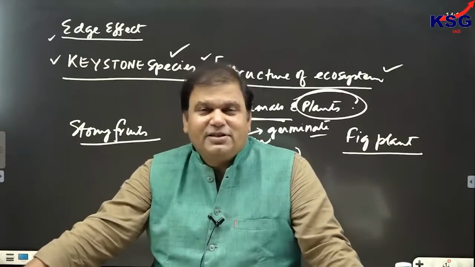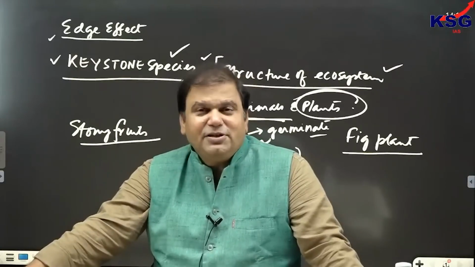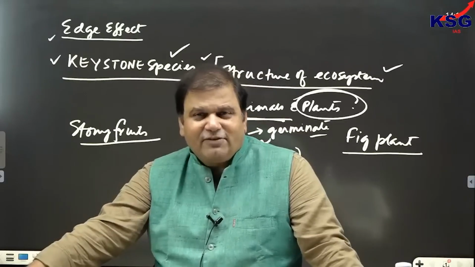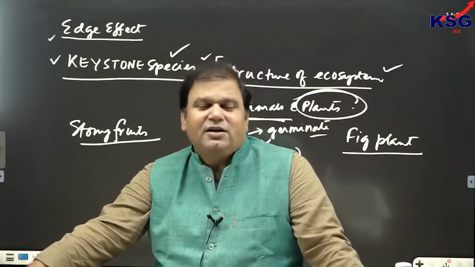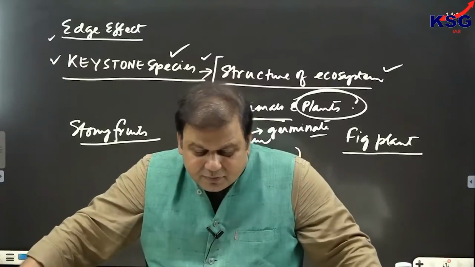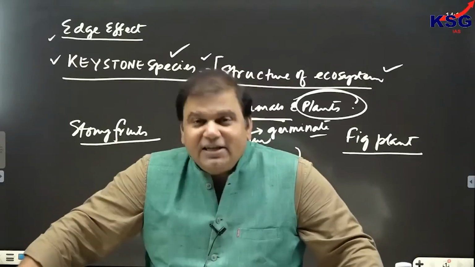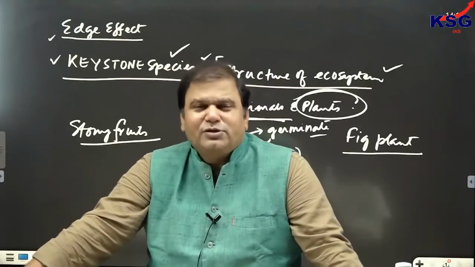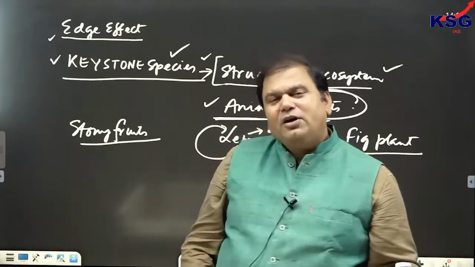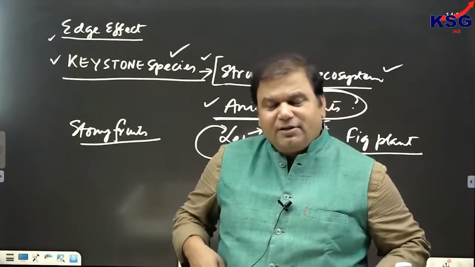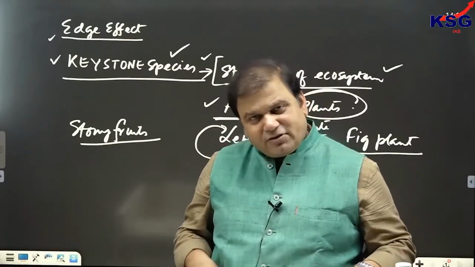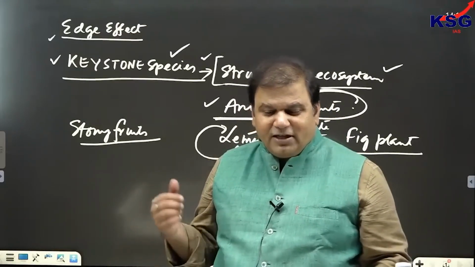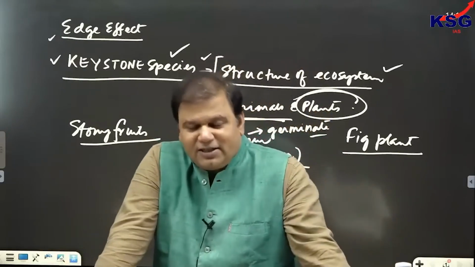So there are few species that you have to know. One is edge species, which is evolutionary distinct and globally endangered, which are the only surviving members of their genus on the planet Earth. Second is keystone species. Keystone species are those species which are responsible for maintaining the structure of the ecosystem. They can be both plants and animals.